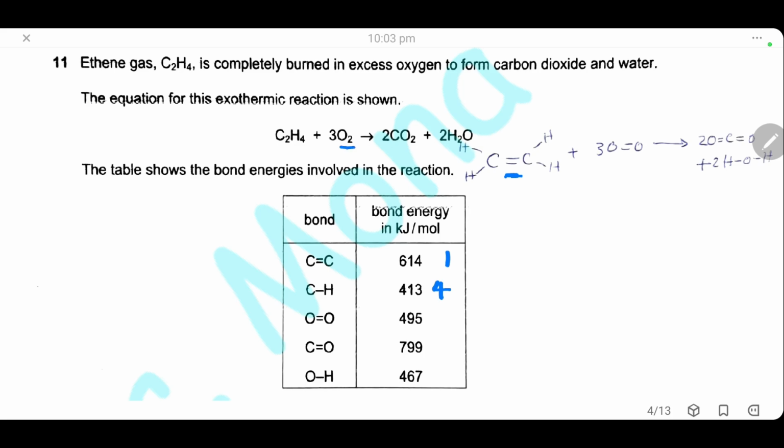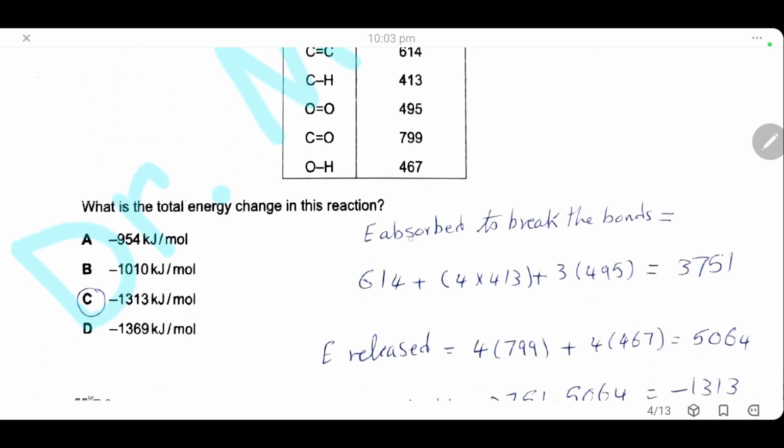We have 3 molecules of oxygen, each formed from a double bond between 2 oxygens. So we have 3 oxygen double bonds. Calculating the energy absorbed to break the bonds: 614 plus 4 times 413 plus 3 times 495, it will be 3751.